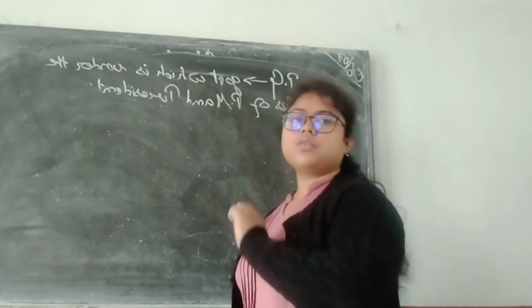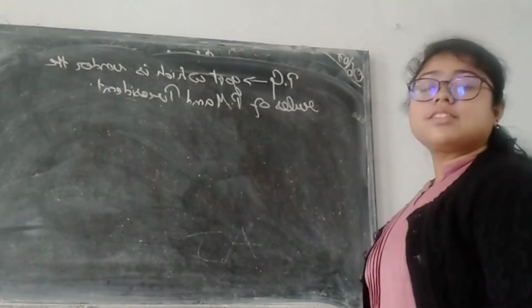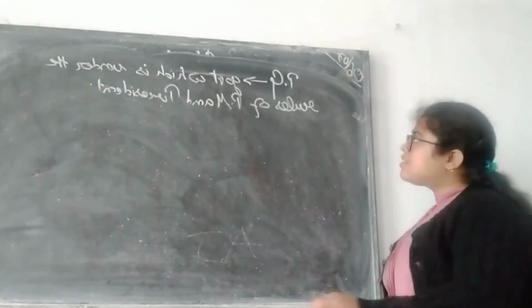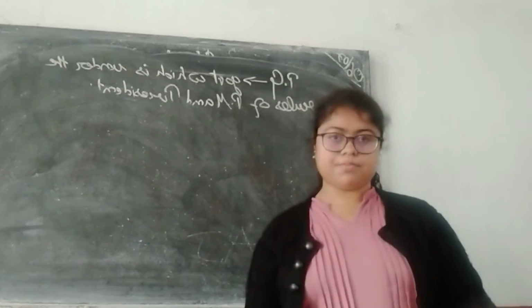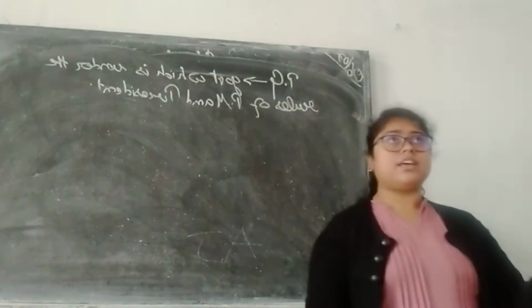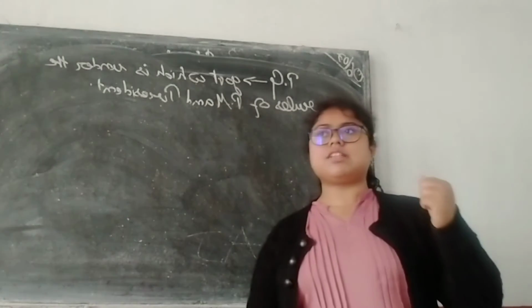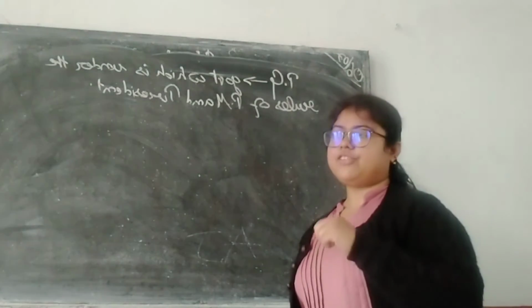Okay, we are going to start with our civics chapter, that is the parliamentary form of government. That is known as parliamentary government. Now this type of government is the government which is having both the prime minister and the president. Okay, now we have one more type of government, we don't have it, but it has been in America. That is the presidential form of government.